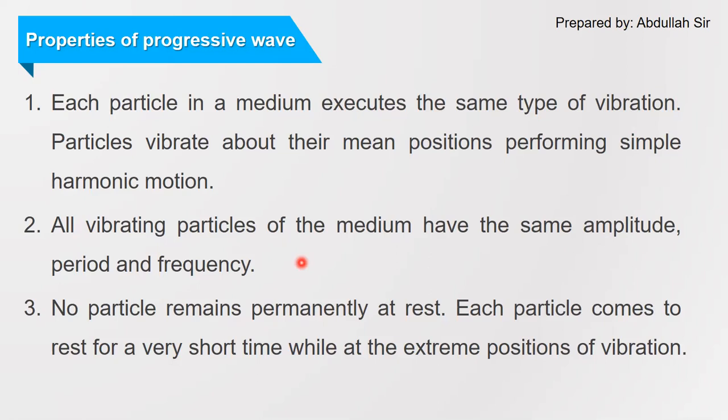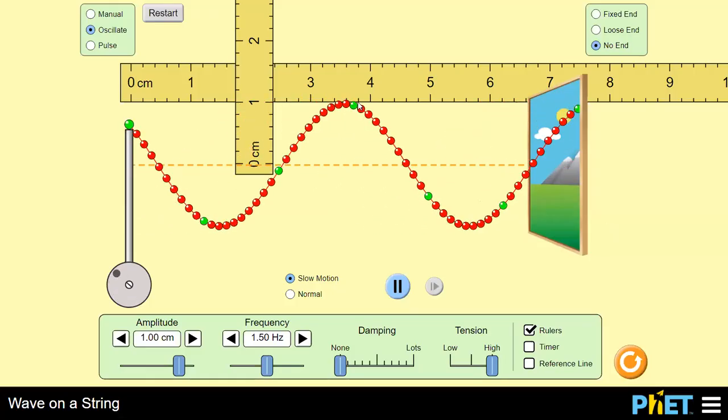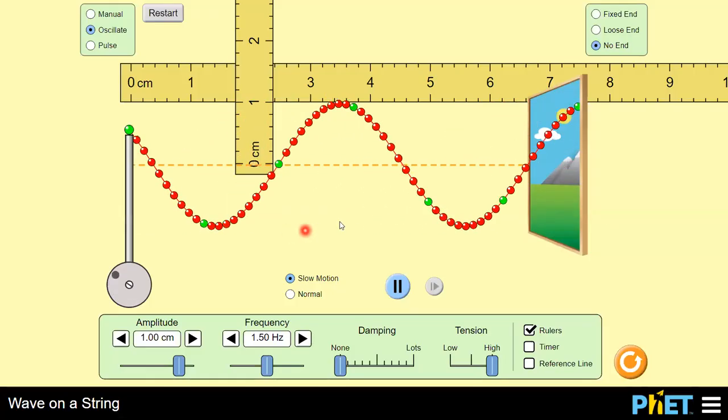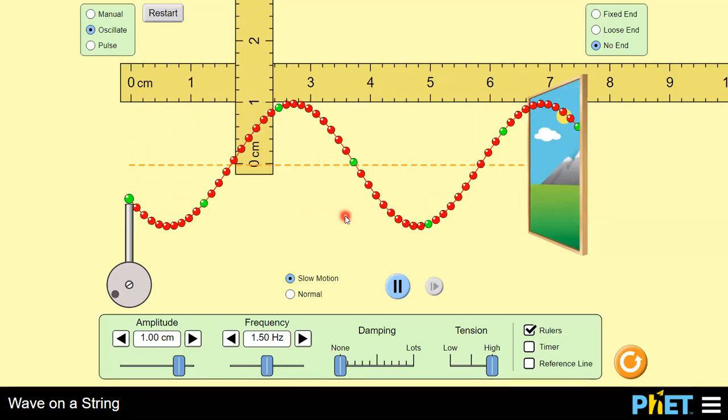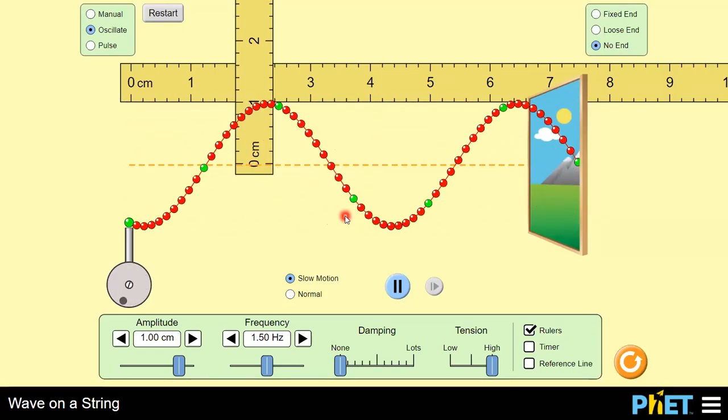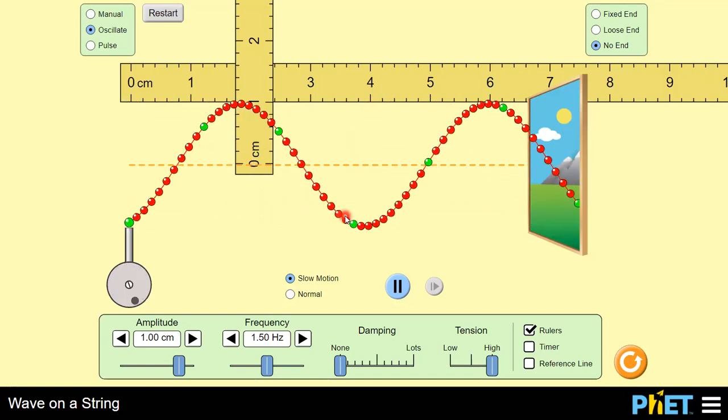The third characteristic, or the third property, of a progressive wave is that no particle remains permanently at rest. Each particle comes to rest for a very short time while at the extreme position of vibration. So now if you look at this simulation, each particle is continuously in a state of motion. No particle is at rest.